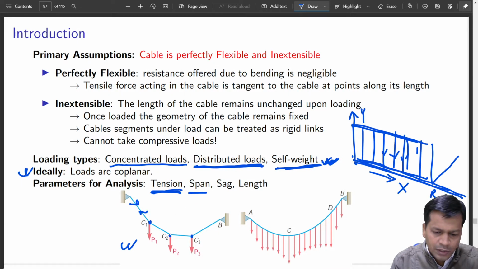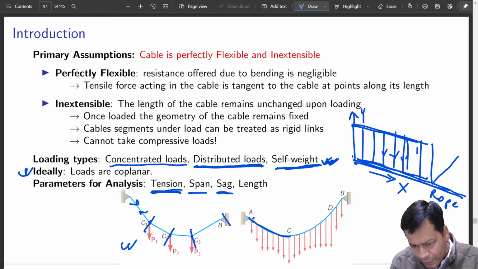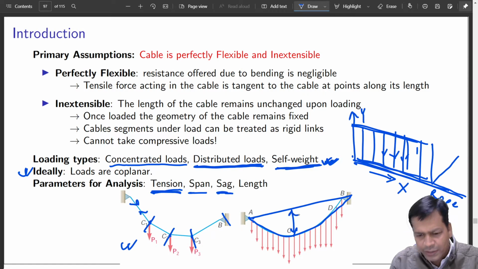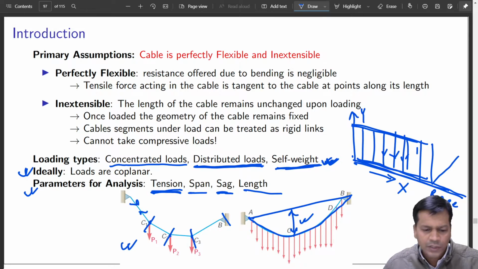Span means the total distance between two loads. Sag: how much will be the maximum sagging that can happen? Okay, so if this is the displacement, how much is this sagging? This can happen. So we are interested in this, and the total length of the cable when it is loaded, how much is that? Okay, accordingly we can design our bridge or whatever. So these are some of the parameters we are interested in finding out and studying.